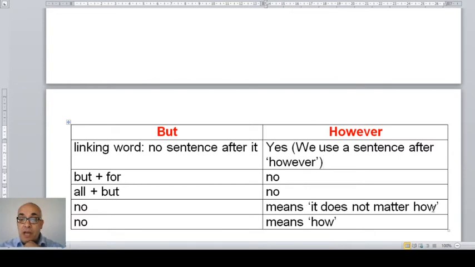However means it doesn't matter how, but but doesn't mean it doesn't matter how. So however has this meaning, it doesn't matter how, but doesn't have this meaning. However means how, but doesn't mean how. And these are, of course, some more differences between but and however. But as I said at the beginning of the video, you need to watch part 5a, 5b, and 5c, so you can see all the differences between however and but, and how we use them in our speaking and writing.